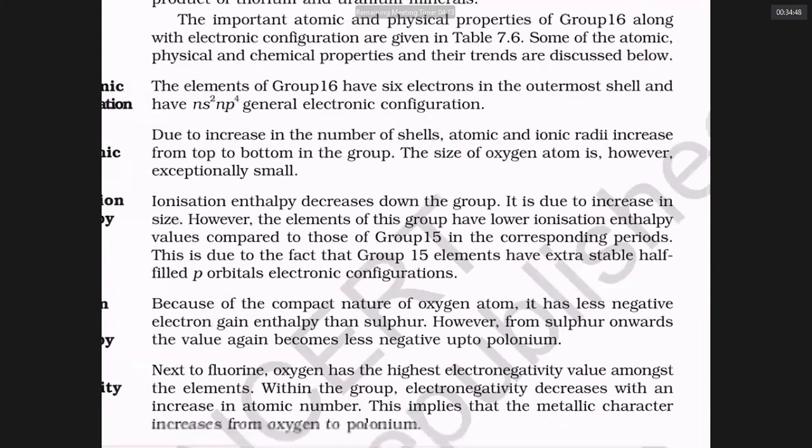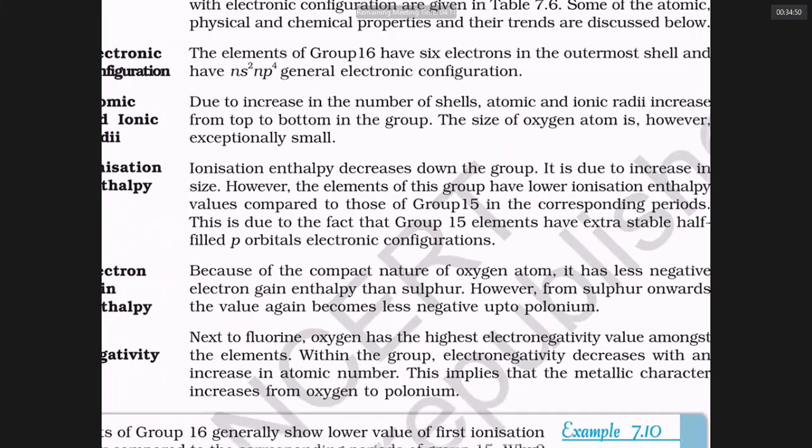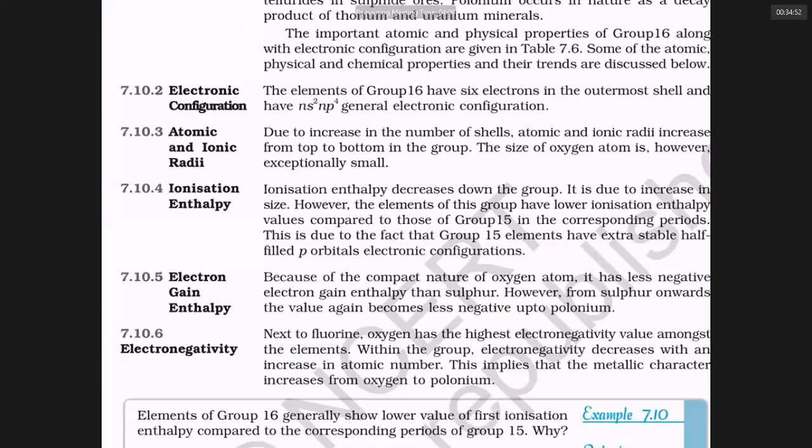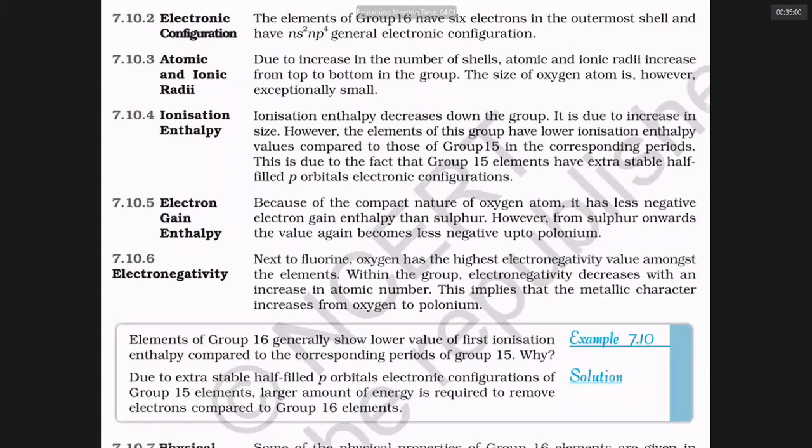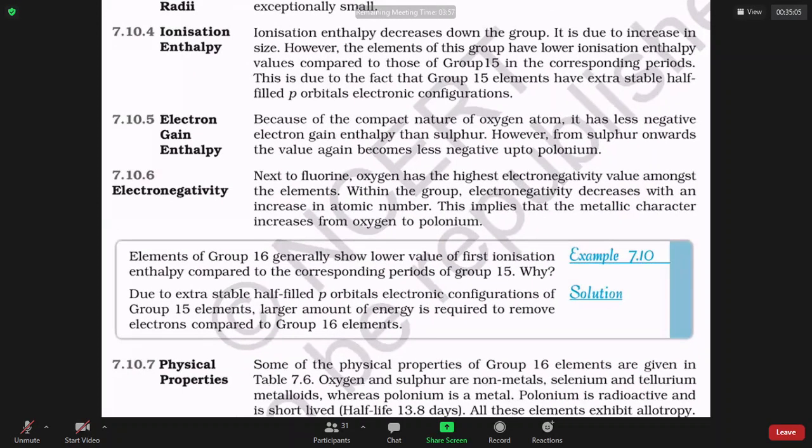As I said, they have ns2np4 configuration. You can see the table, how the atomic radii increase down and the ionization energies drop down. For electron gain enthalpy, sulfur is highest of all. Electronegativity of oxygen is highest. As you go down, electronegativity decreases.